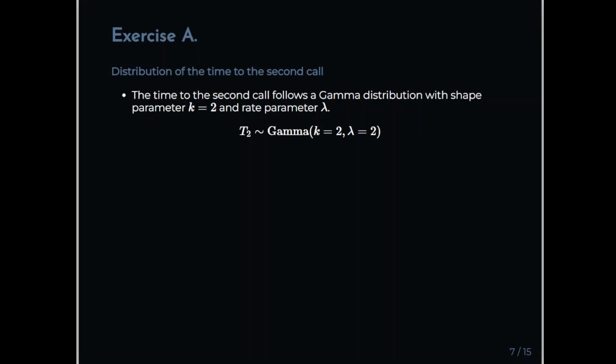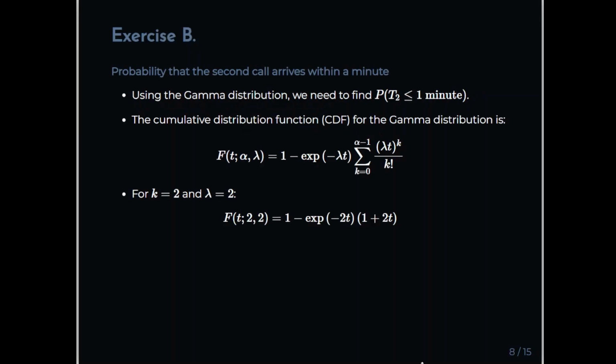So moving on to the next part, exercise B, the probability that the second call arrives within 1 minute. Using the gamma distribution, we need to find the probability of T2 less than 1 minute. So the cumulative distribution function is as follows: F of t with parameters alpha and lambda is 1 minus the exponential of minus lambda t times this summation. We concentrate on this summation for the next part, from k equal to 0 to alpha minus 1. In this case, alpha minus 1 is 2 minus 1, which is 1.